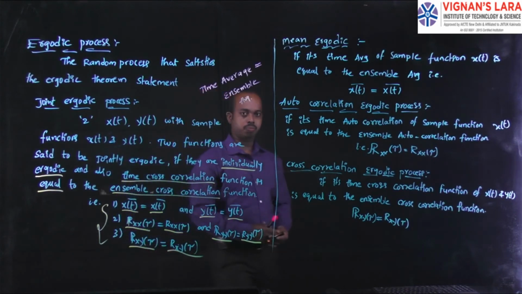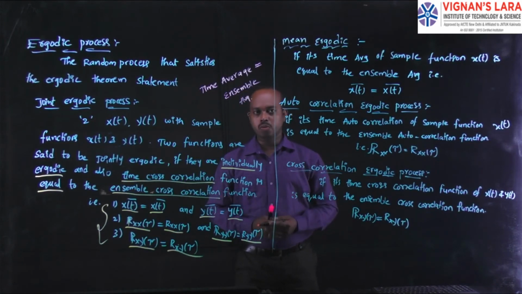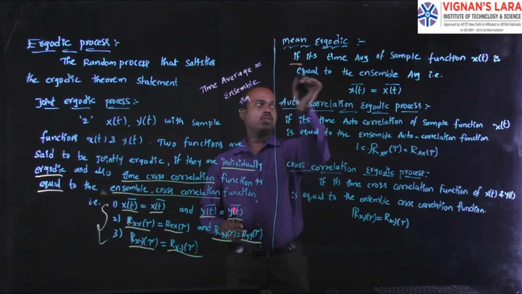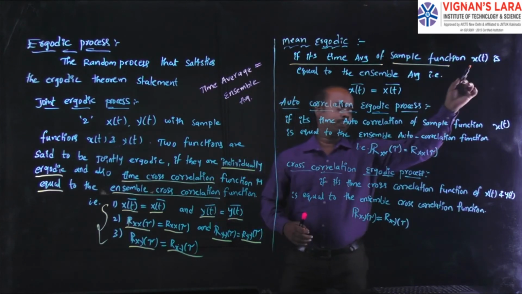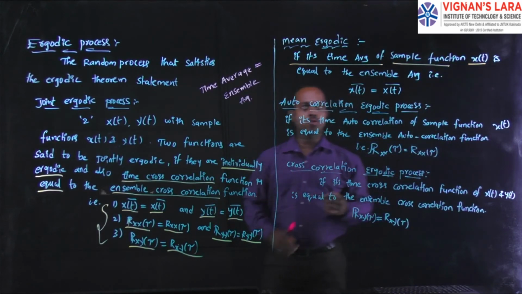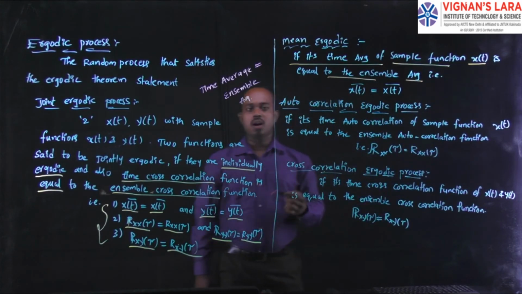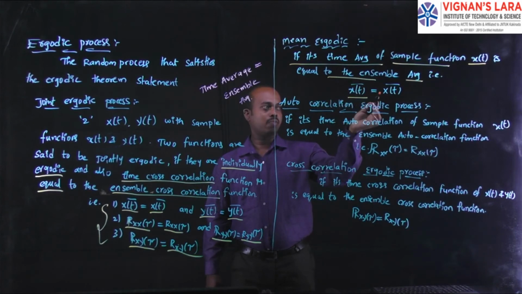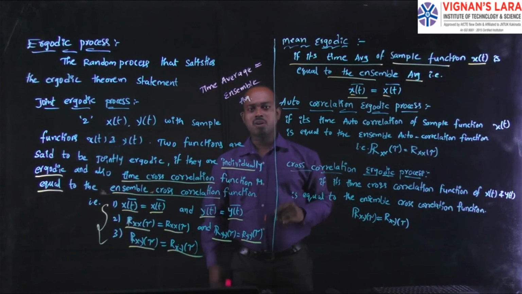Coming to the next one, the mean ergodic. Mean ergodic means the time function mean value is equivalent to its expected value. Here, if the time average of the sample function x of t of a random process is equivalent to the ensemble average value, we write it as x of t bar. Here I am giving the variation of the time function and the normal simple average: a small x here, a capital X there.